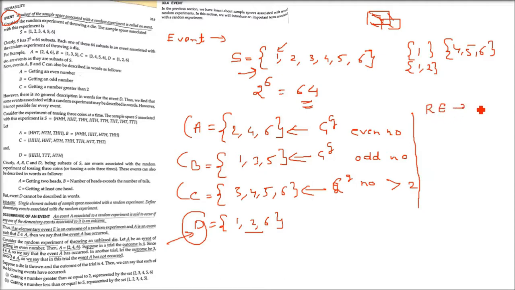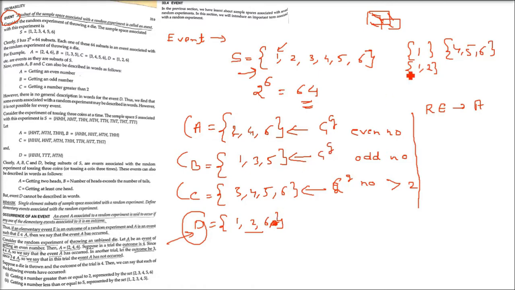See, an event A associated to a random experiment is said to occur if any one of the elementary events associated to it is an outcome. What does it mean? If an elementary event E is an outcome of a random experiment and A is an event such that E belongs to A, we say that event A has occurred. Somewhat confusing. So let us take an example. Let me tell you again.